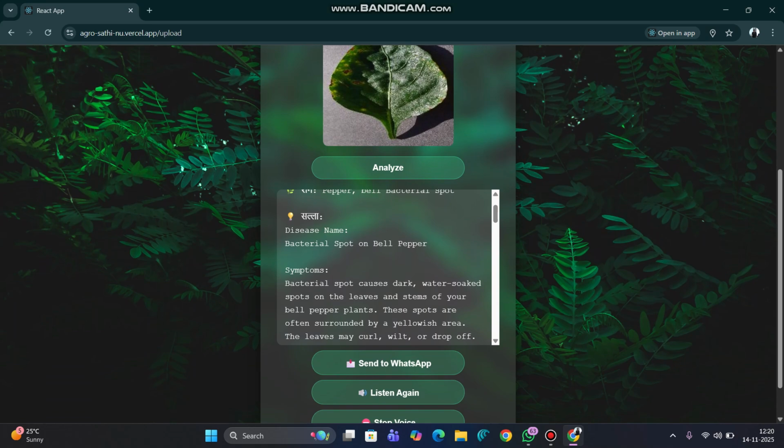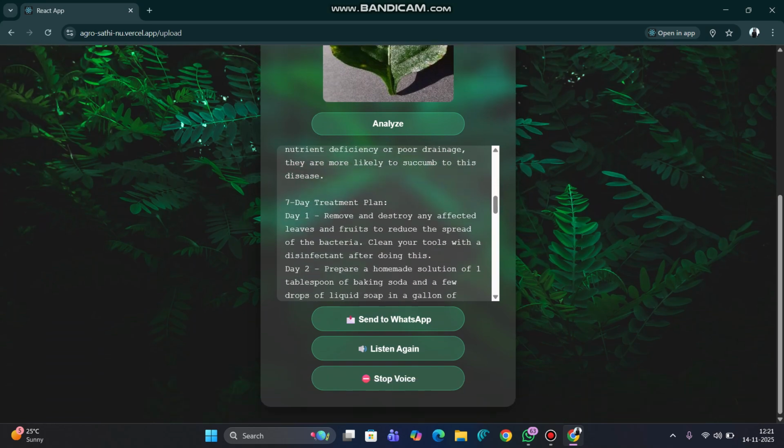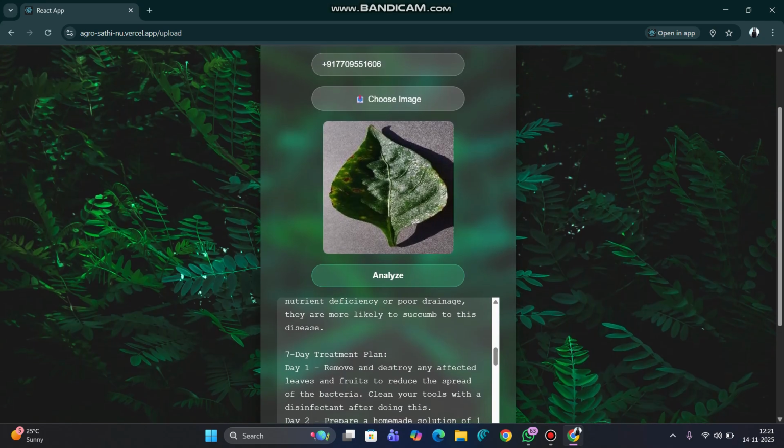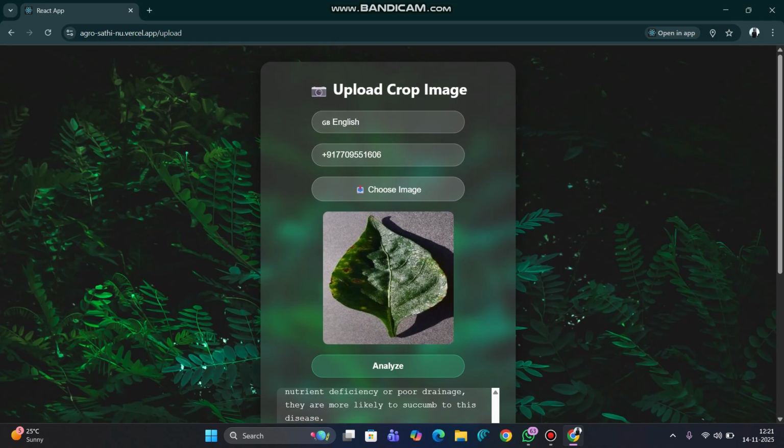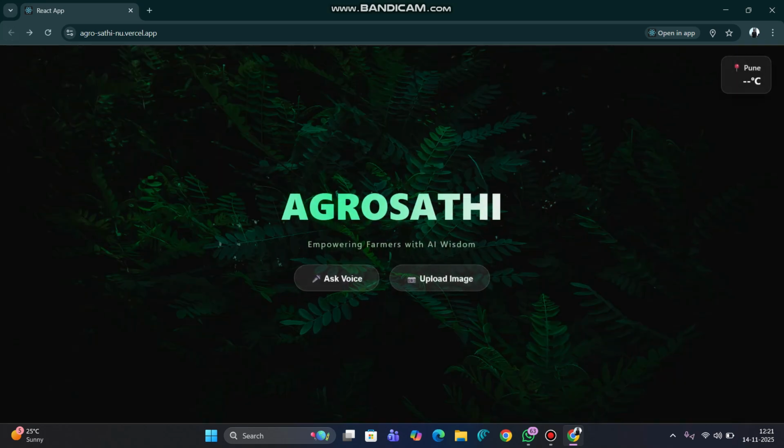So what does the OpenRouter API do? It evaluates the query and generates a response based on the query, and the response is directly shown here. And again, we have used the WhatsApp API, which directly sends this message to WhatsApp in chunks. Also for weather, we have used a geocoding API, which gives the current coordinates. Then we have used a weather API, so those coordinates go to the weather API, and it gives the current temperature and weather. To get the current location, we do reverse geocoding based on the coordinates, and we fetch the current location of the user.